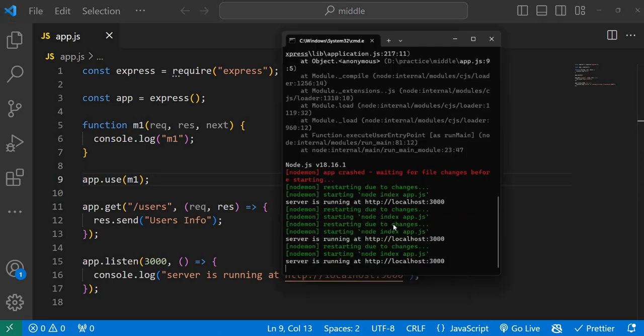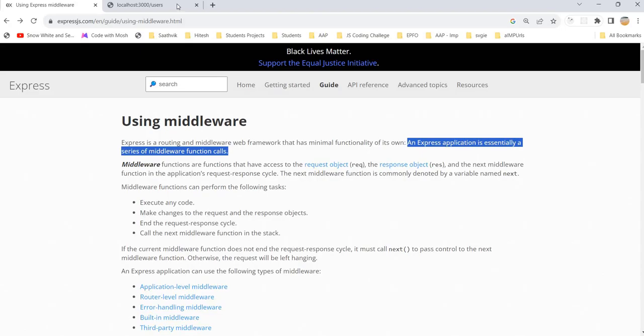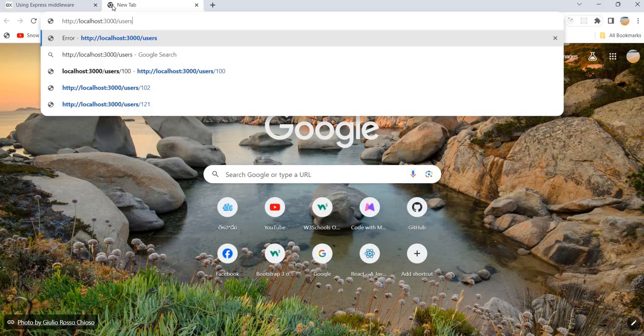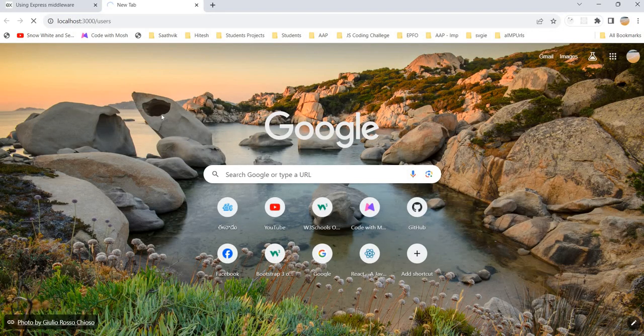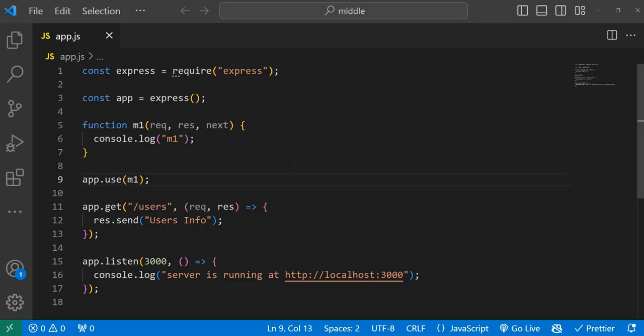Let's see. I'm already running the application at port number 3000, so let me send a request to the server. Just a minute, I will try one more time. If you see, we didn't get a response actually. It is still loading. Let's see what's happening on the server side. On the server side, we got M1. It has executed that console.log M1 statement. Okay, we are happy, but what happened after that?